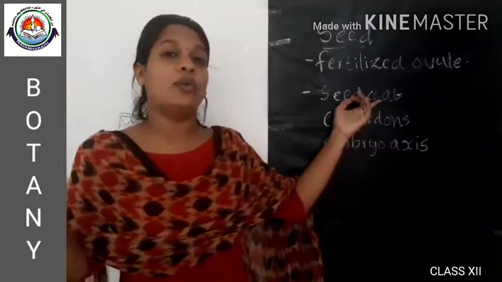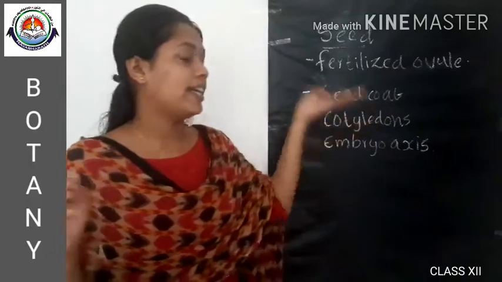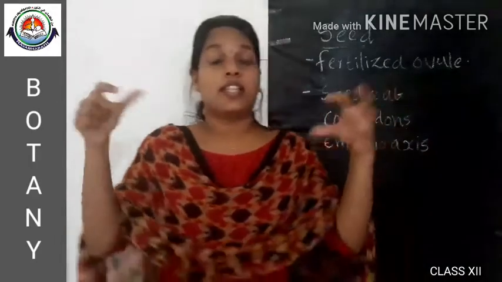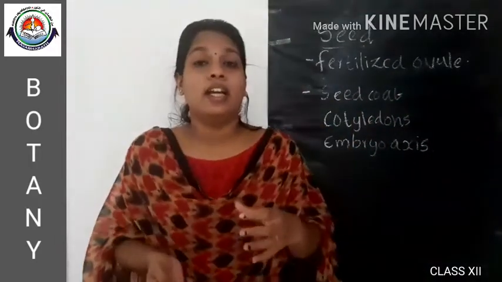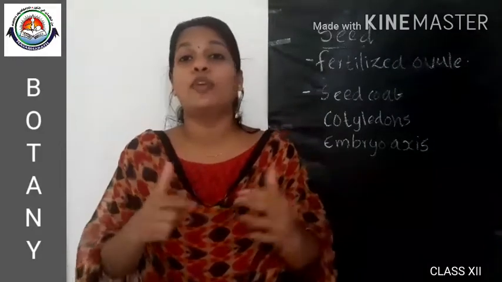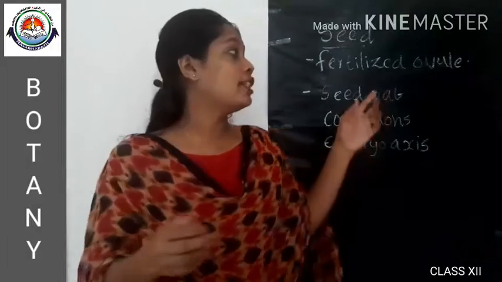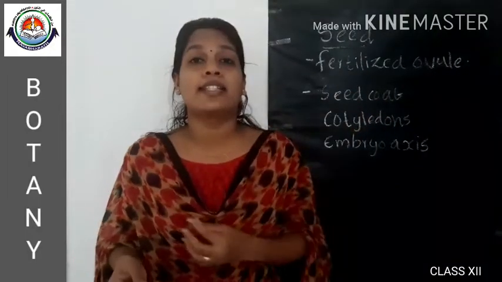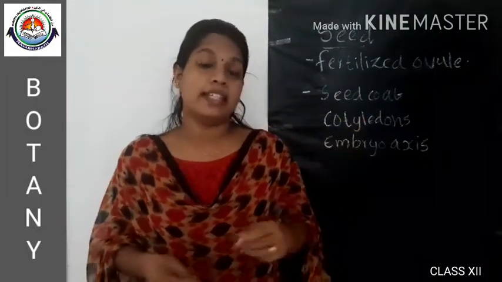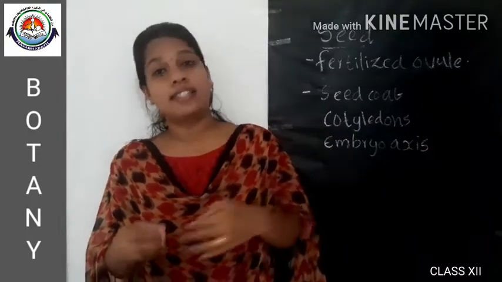The seed coat is found outside the seed and cotyledons are the structure inside the seed, which contain reserve food material. So they are generally thick and swollen due to the presence of reserve food material in them, like the leguminous seeds.